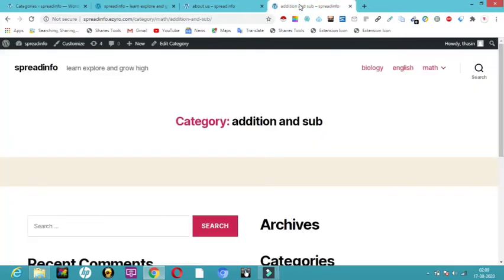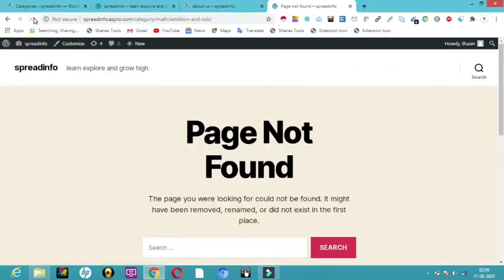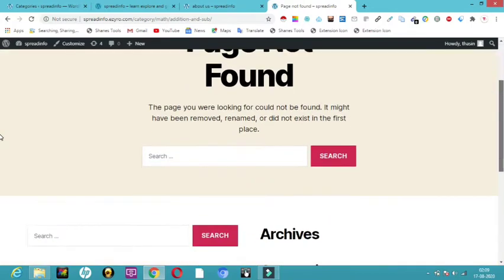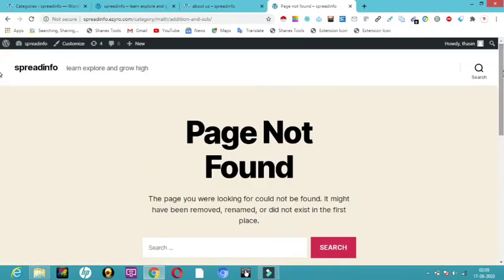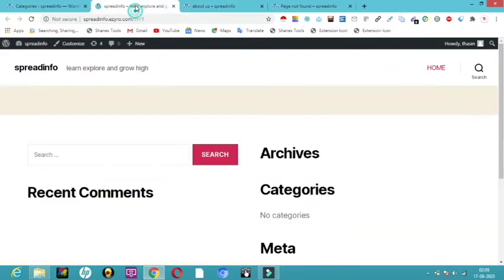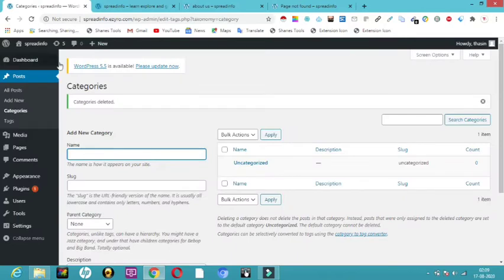Now I'll click on the refresh button. Here you can see spread info, learn, explore and grow, high page, not found. So nothing is available here actually. Everything has got removed from my page. Now I showed you this part to know how to really work with WordPress, how it really works.